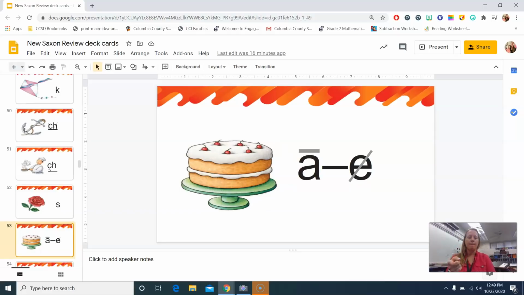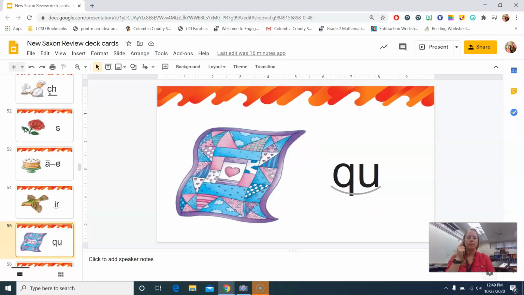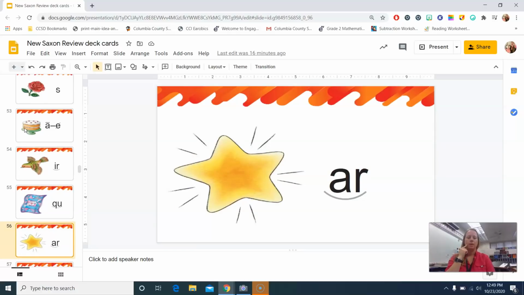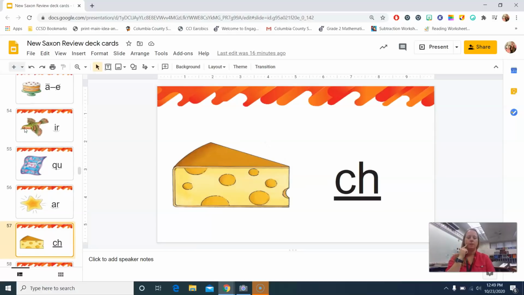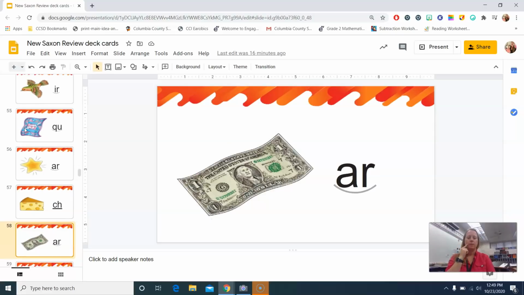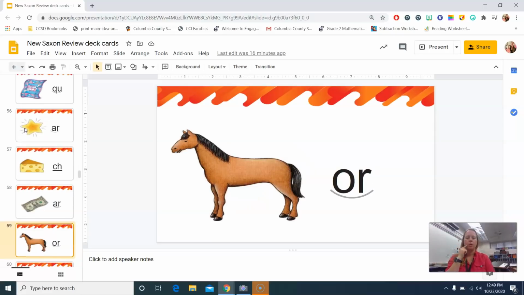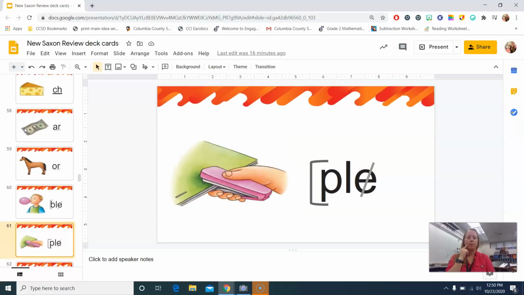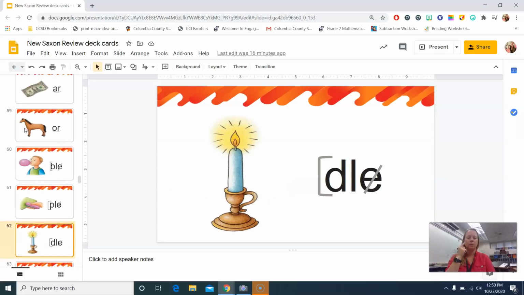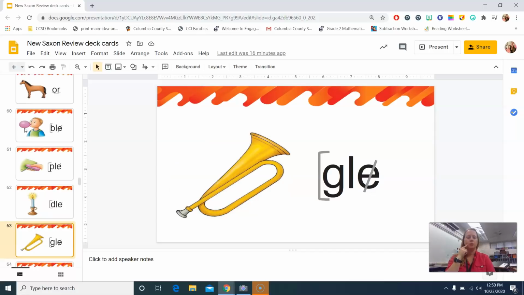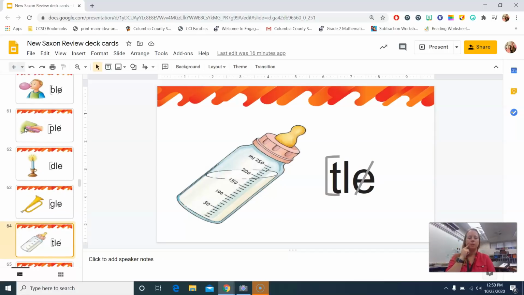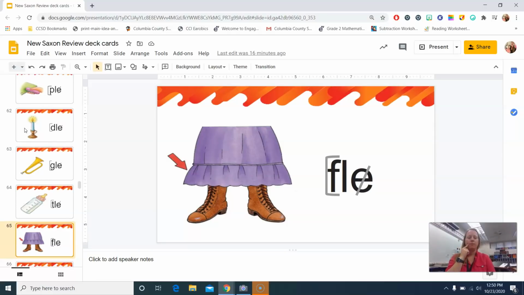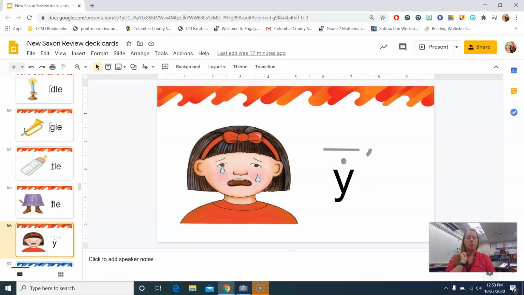Cake, a. Bird, Quilt, qua. Star, r. Cheese, ch. Dollar, Horse, or. Bubble, bull. Staple, pull. Candle, dull. Bugle, gull. Bottle, toll. Ruffle, full. And our new sound we're going to learn today is cry, I.